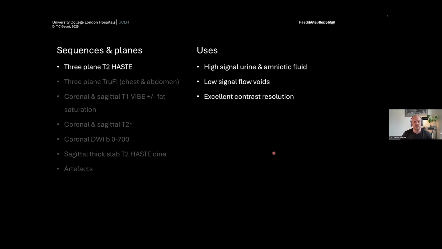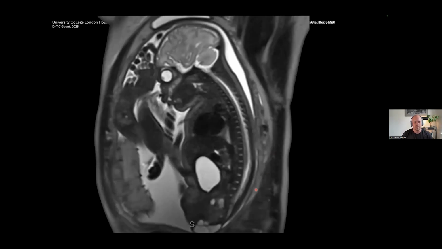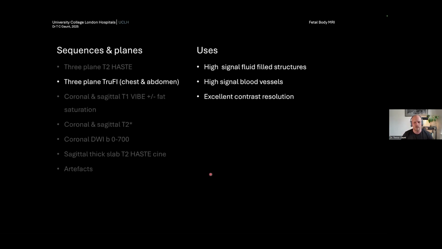So T2 HASTE, we use 3 planes. It's high signal urine and amniotic fluid, which we all know, but the low signal voids are often quite good for demonstrating blood vessels, and it shows us excellent contrast resolution. We can see that here. You can see a nice big bladder just here.